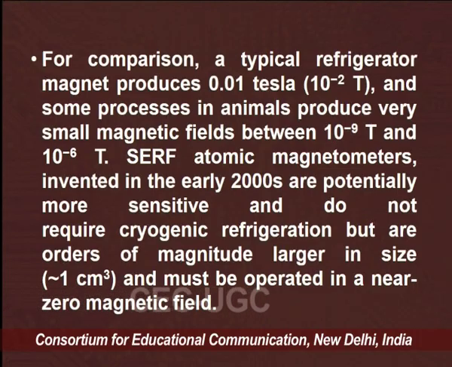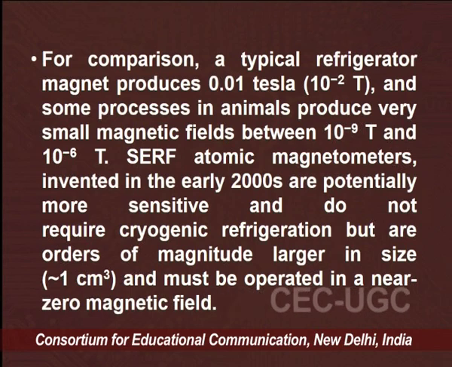For comparison, a typical refrigerator magnet produces 0.01 Tesla, that is 10^-2 Tesla, and some processes in animals produce very small magnetic fields between 10^-9 and 10^-6 Tesla.